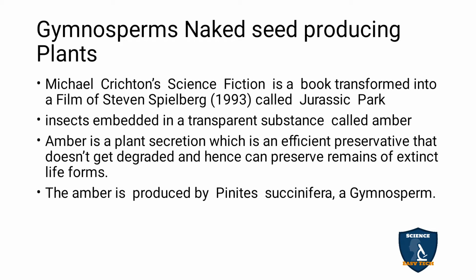So the insect is embedded in a transparent substance called amber. The amber is a plant secretion which is an efficient preservative that does not get degraded and hence can preserve the remains of extinct life forms. The amber is produced by Pinites succinifera, a gymnosperm.